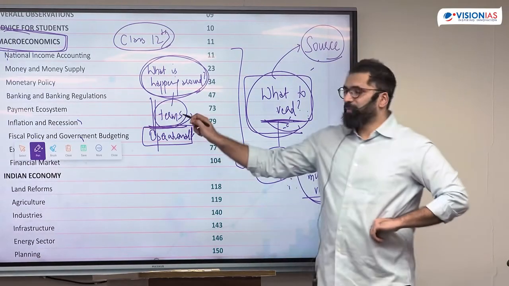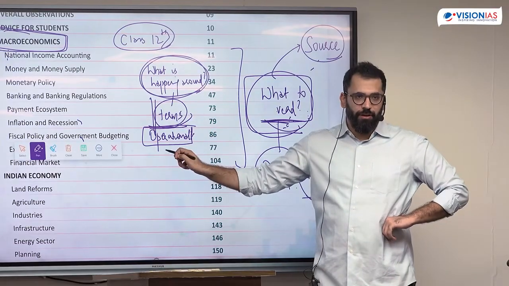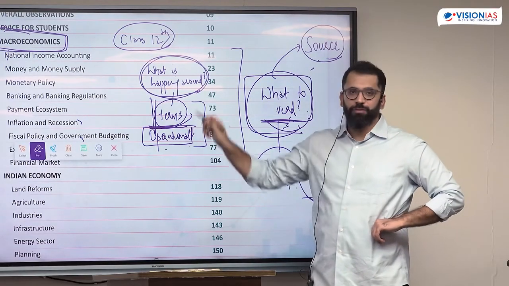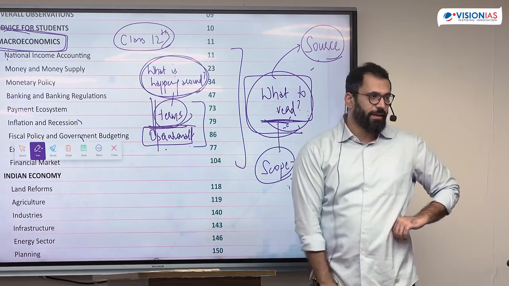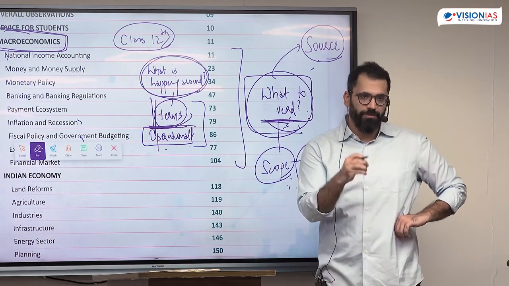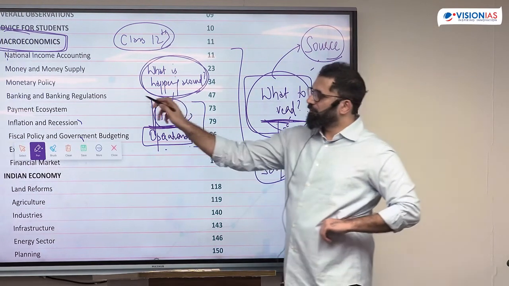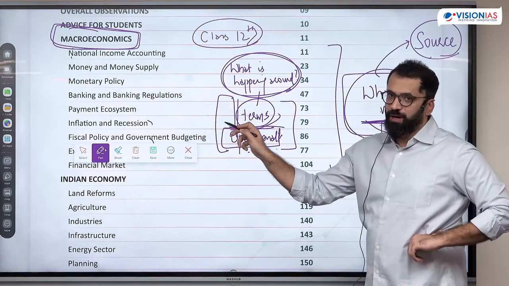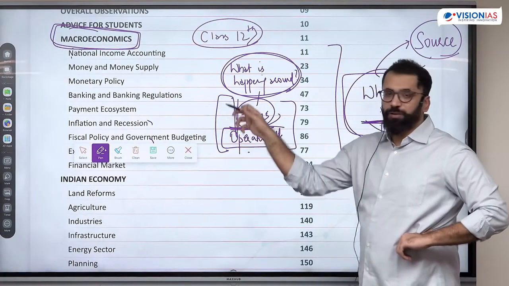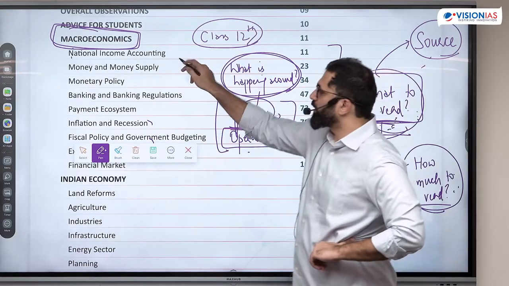तो एक तो उनका मीनिंग पता होना चाहिए, and the second, how do they work in the economy. This is the broader domain of macroeconomics which they are asking in prelims. This is the scope of the question. And once we know that these are the topics they are going to ask, how do we cover these topics? There is one particular